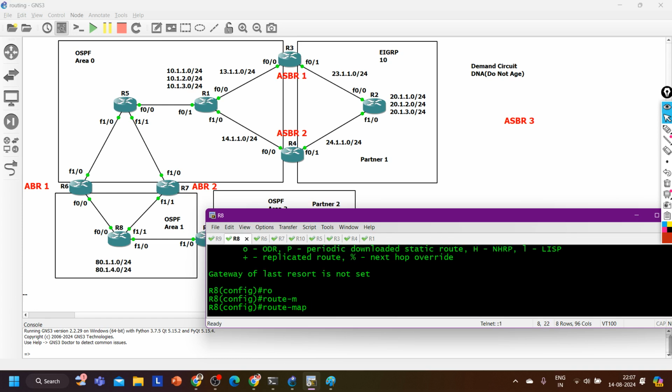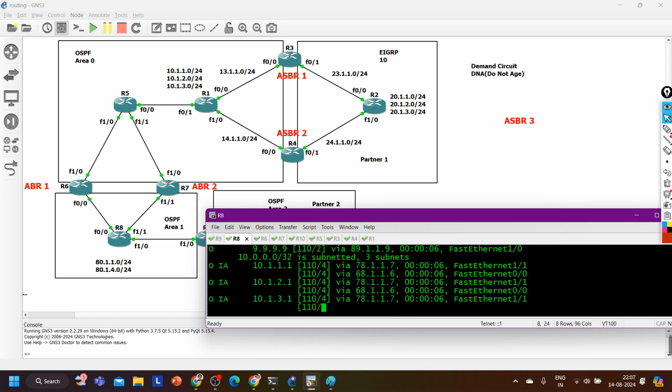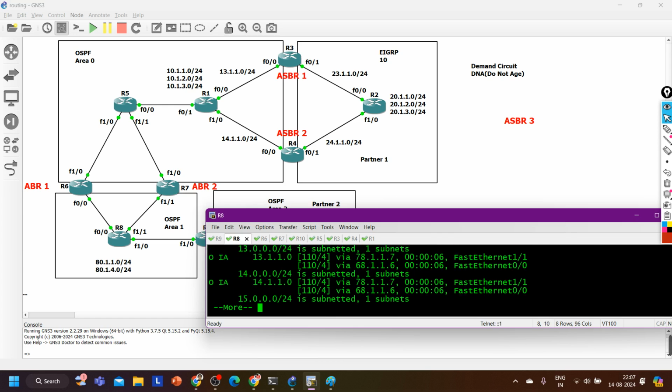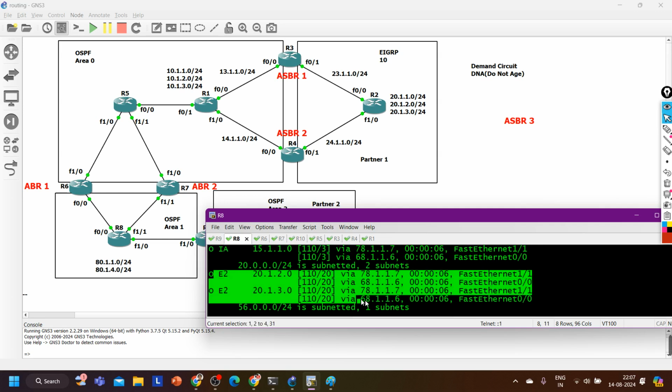So I have to create the same route map with a permit statement with no match, so it will match all. Route map name Cisco, permit sequence number 20, and I am not going to match anything here, so it will match all. So IP route ospf, 20.1.1.0 is filtered.